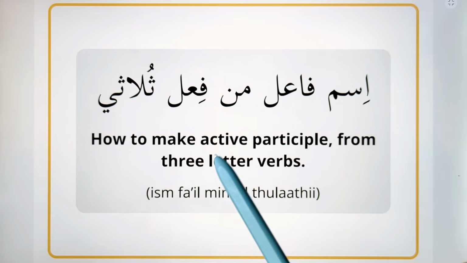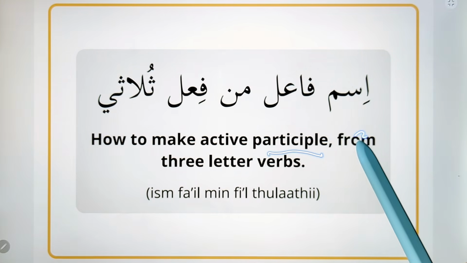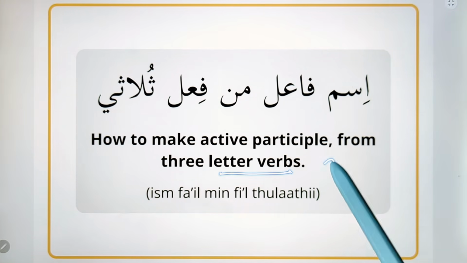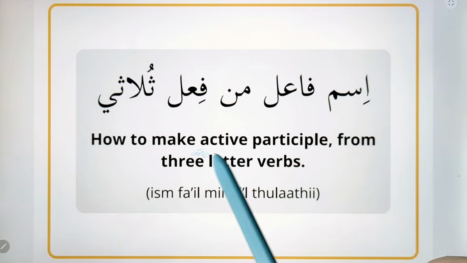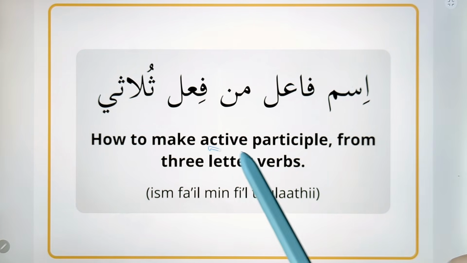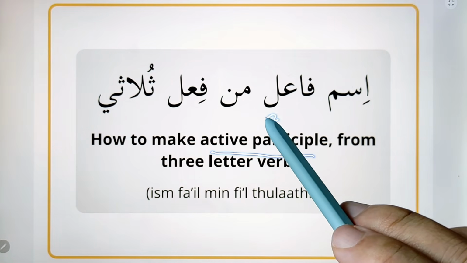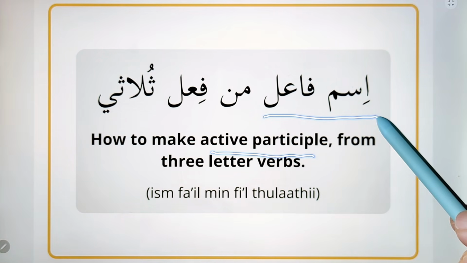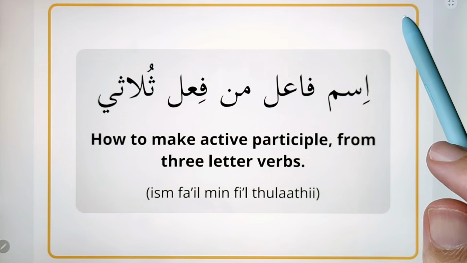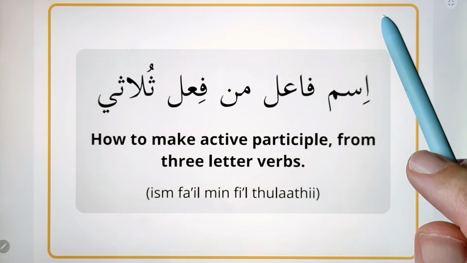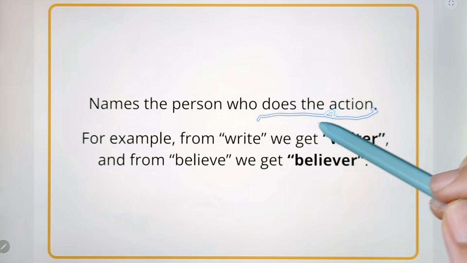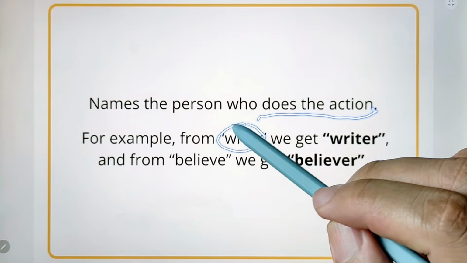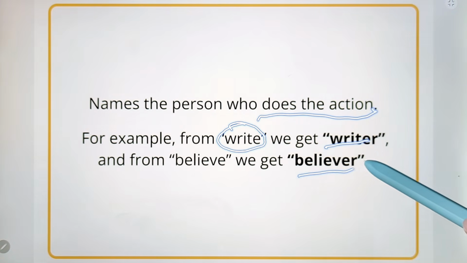Today we are going to learn how to make the active participle from a 3-letter verb. A 3-letter verb in Arabic is called fi'l thulathi, and the active participle is called ismu fa'il. In the last lesson we learned how to make ismu fa'il from non-3-letter verbs, or fi'l ghayr thulathi. You can recap the previous lesson from here. We learned that ismul fa'il is the one who does the action. For example, a writer from write, a believer from believe.